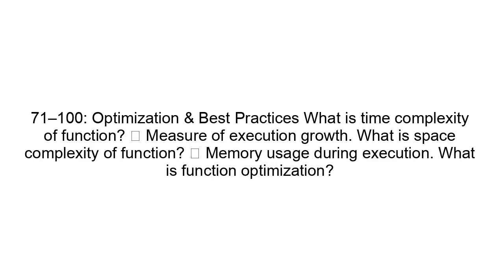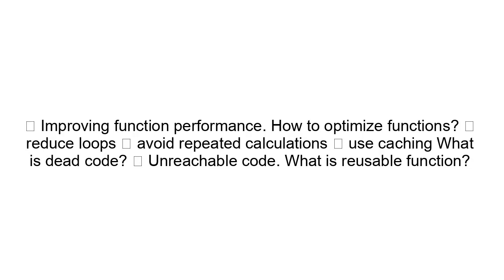71 to 100. Optimization and best practices. What is time complexity of function? Measure of execution growth. What is space complexity of function? Memory usage during execution. What is function optimization? Improving function performance. How to optimize functions: reduce loops, avoid repeated calculations, use caching.